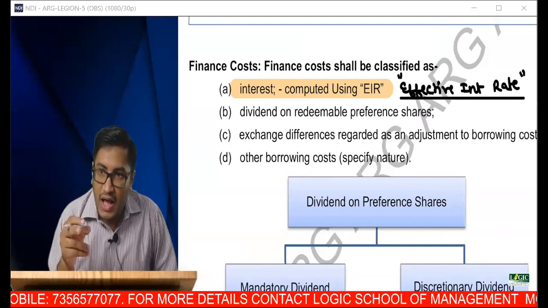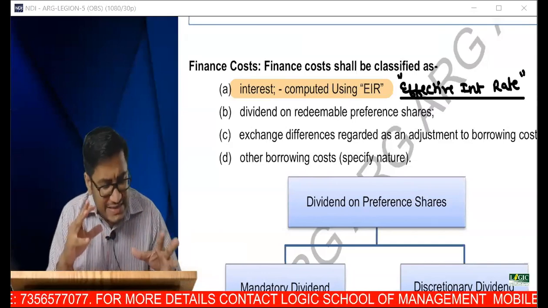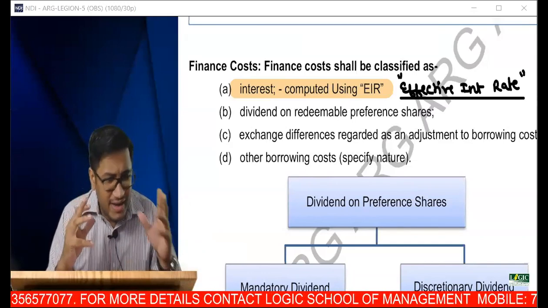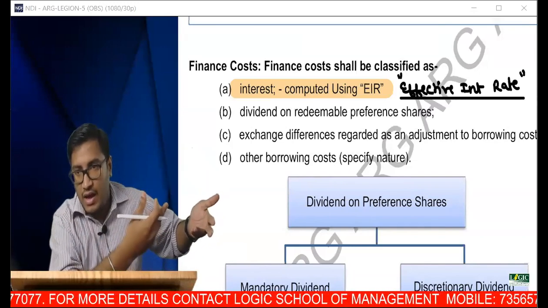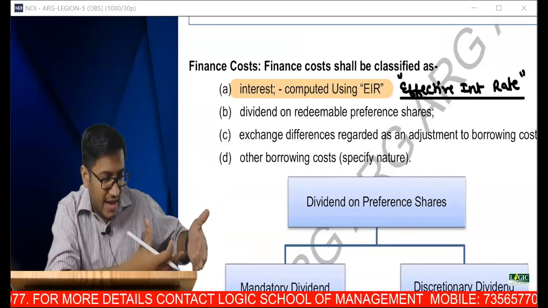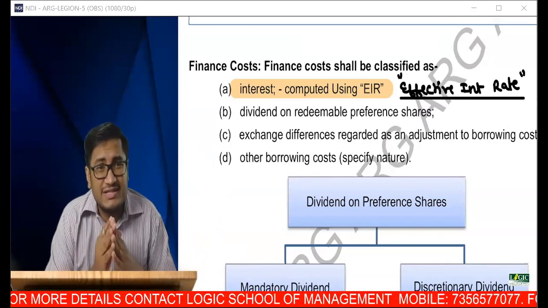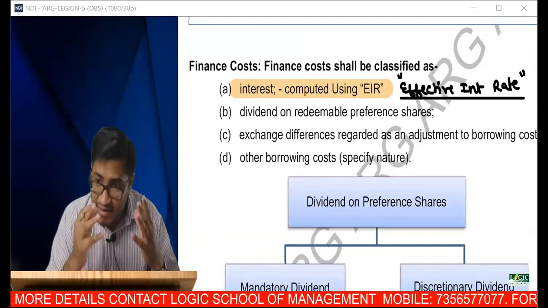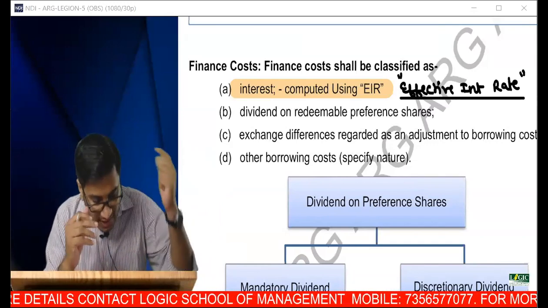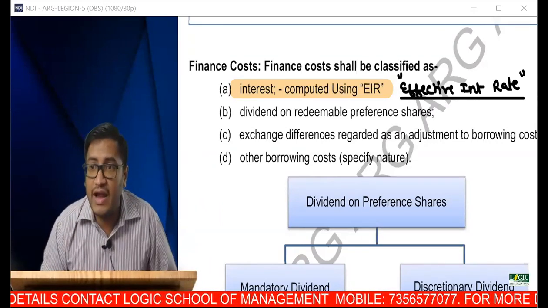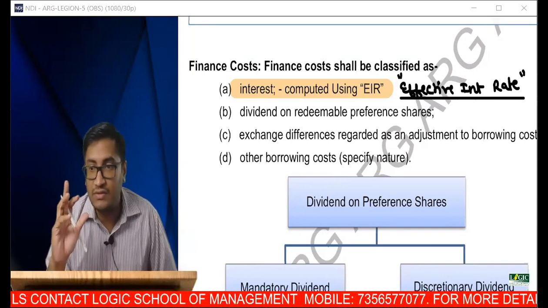So my objective is to introduce this particular standard, or we can call it a kind of warm-up session, wherein random things we are bringing, we are trying to connect with our previous level knowledge so that whatever we can link and learn, it becomes easy for us. Clear? So there is nothing like I'm discussing CA intermediate. I'm discussing something which is relevant for CA final only. But since you have already learned, I'm taking the reference of intermediate. So can I do that? Do I have your permission?